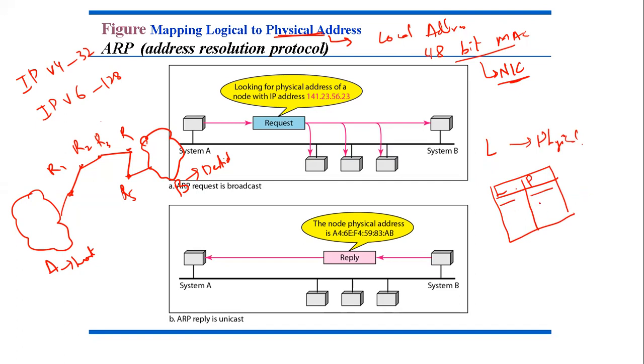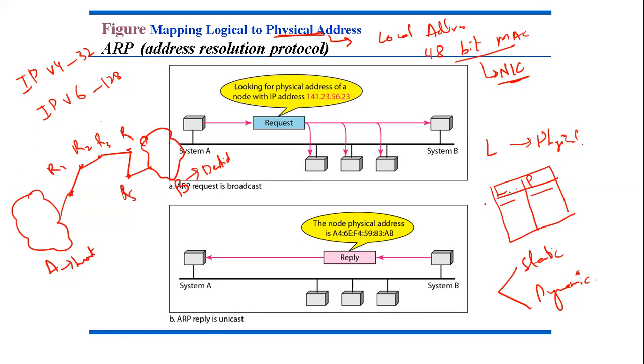So in the case of static mapping, it involves the creation of a table that associates a logical address with a physical address, and this table is stored in each machine in the network. So in every router, this table will be stored. And each machine that knows the IP address of another machine, but not its physical address, can look in this table.